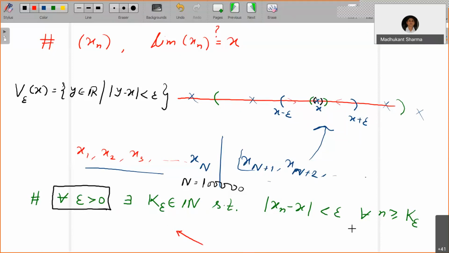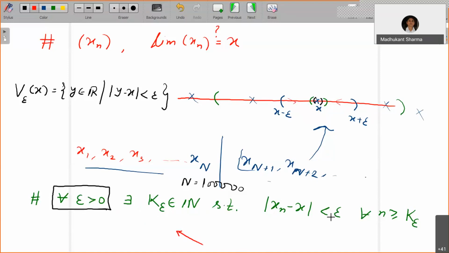Here you can only locate him and then go in a single direction. So after some stage, suppose lakhs of shops, afterwards every shop is going to be nearer to him only. Means you take any epsilon greater than 0. This is how I can say it is closer. You can say it is the closer point you are trying to identify. This can be seen as an example of what I can fit here right now.